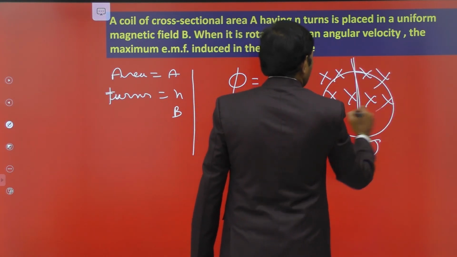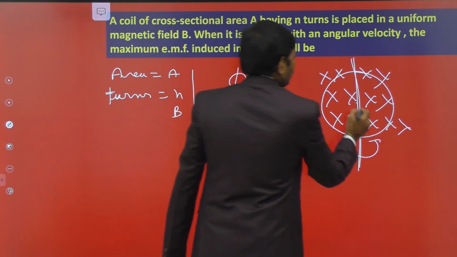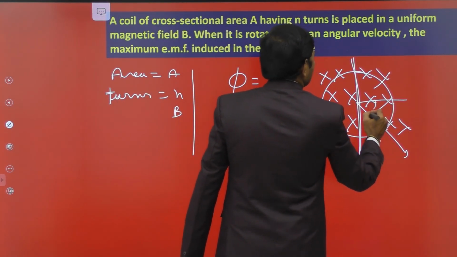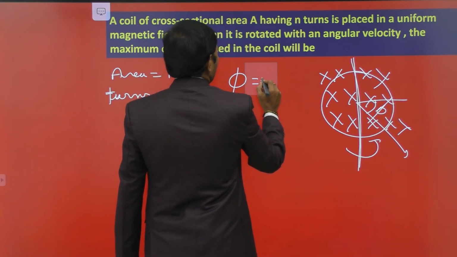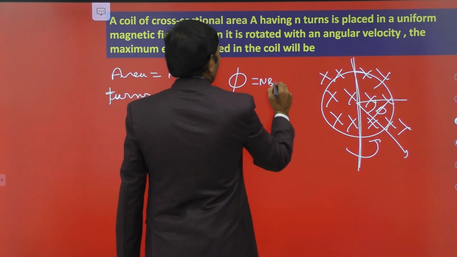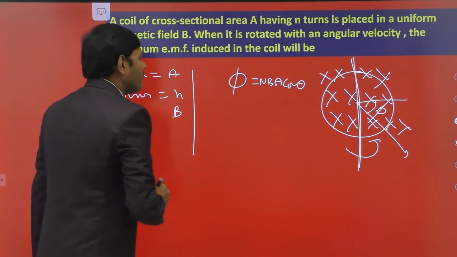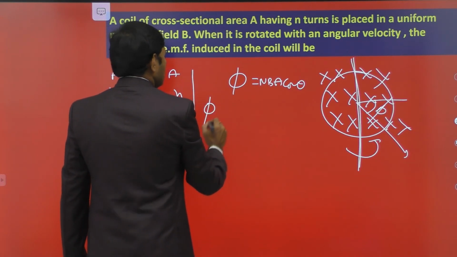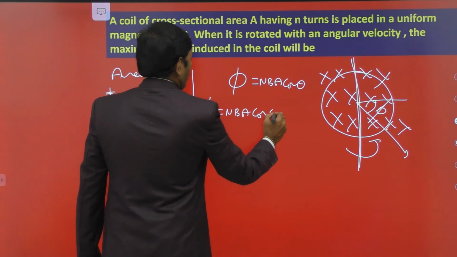When this coil is rotated about the diametrical axis, the angle between the area of the coil and the magnetic field is changing. Then flux phi is equal to NBA cos theta, where theta is the angle between the area vector and the magnetic field vector. Then phi is equal to NBA cos omega t.